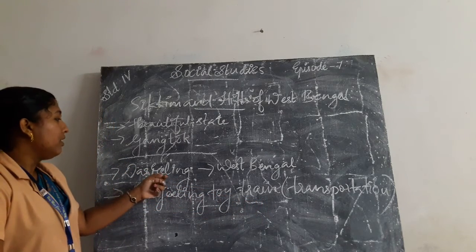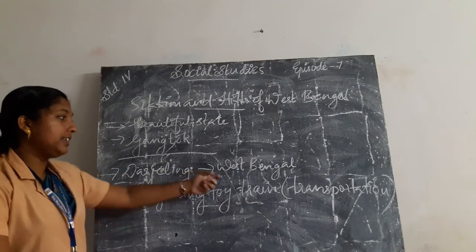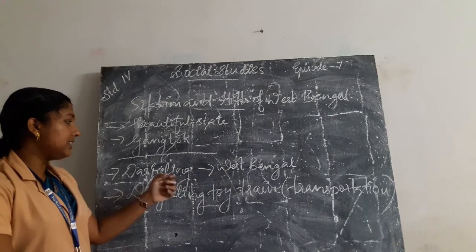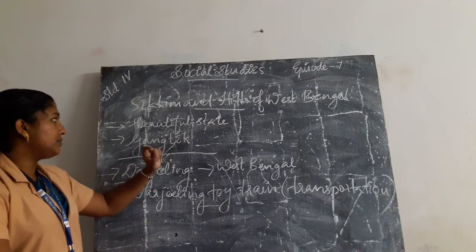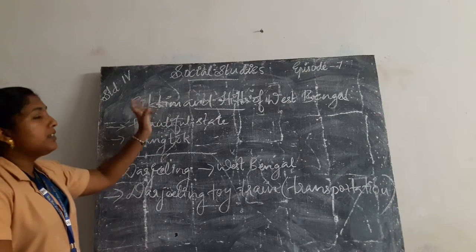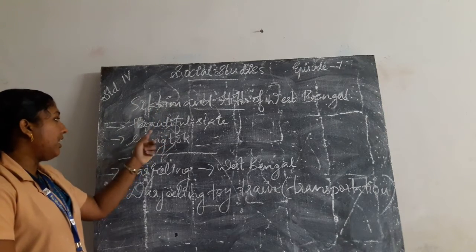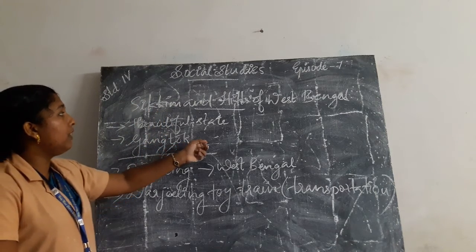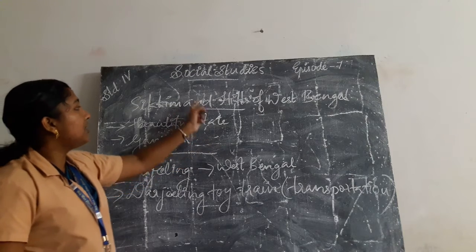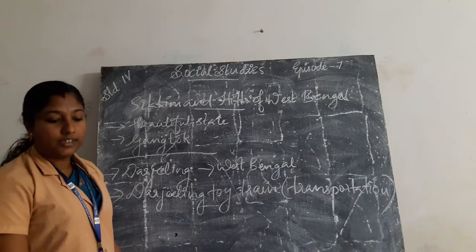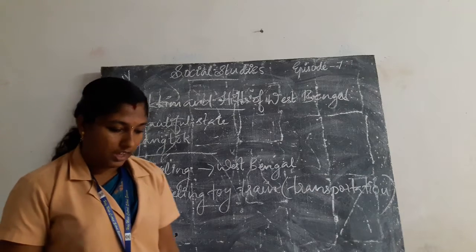Darjeeling is the capital city of West Bengal. Then Sikkim is a beautiful state, and Gangtok is the capital city of Sikkim.